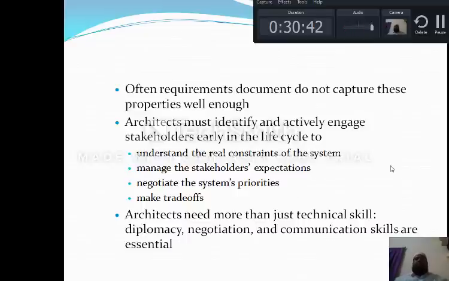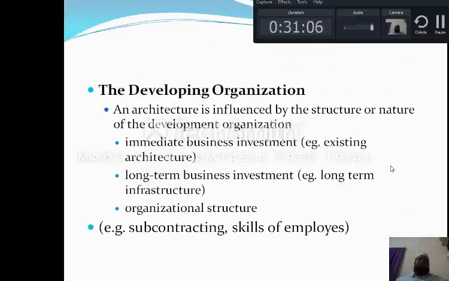Diplomacy means depending upon the need, you have to negotiate what type of architecture you are going to develop, and depending upon the requirements of the system you have to negotiate yourself. The communication skills with the stakeholders, that is the customers, are essential. So these are the main three attributes, three skills you have to possess.